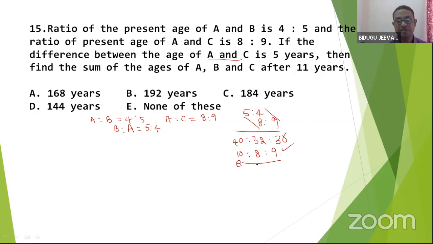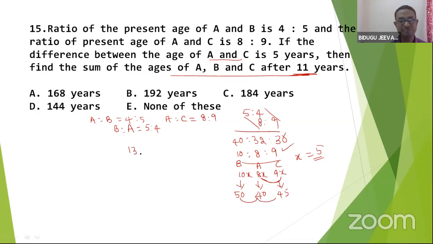This is B, A, C: 10x, 8x, 9x. Difference between AC is x, which is given as 5 years. That's all. We get all. Age of B, 50. Age of A, 40. Age of C, 45. Now, sum of the ages of ABC after 11 years. Add everything, present ages 135.